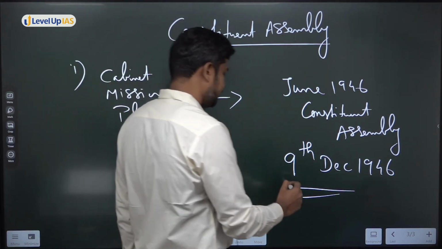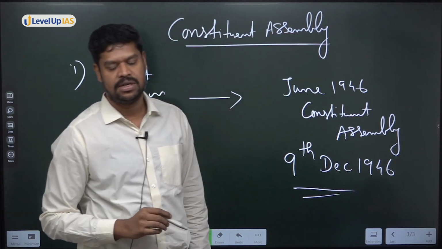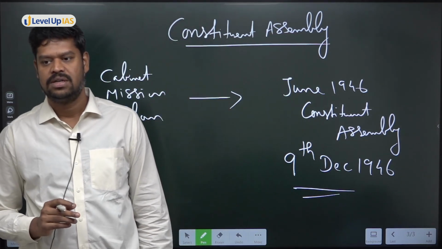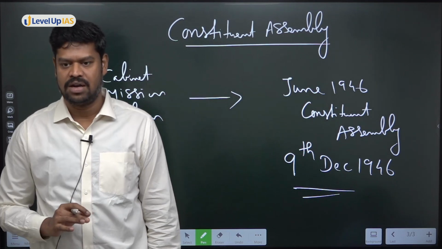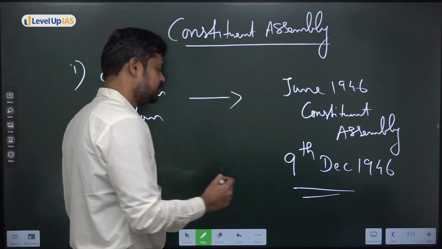9th December, they met for the first time. And on 9th December, they elected an interim president. Who is the interim president? Dr. Sachidananda Sinha. Okay, so it was Dr. Sachidananda Sinha who was the first interim president.